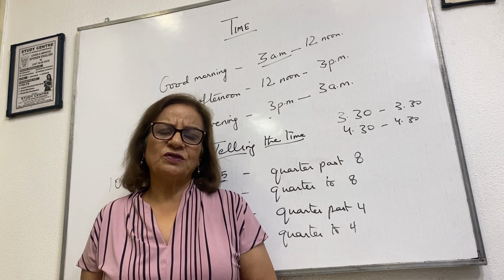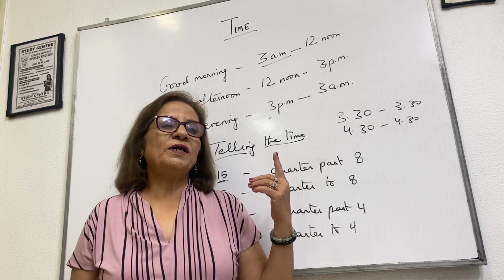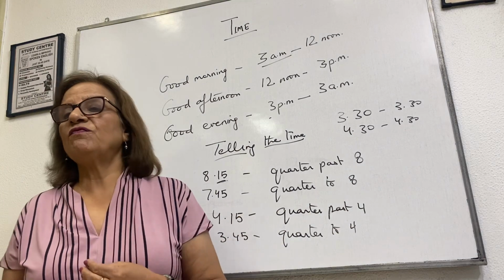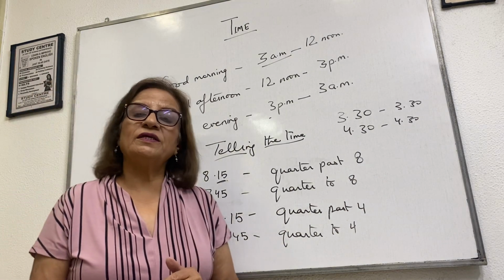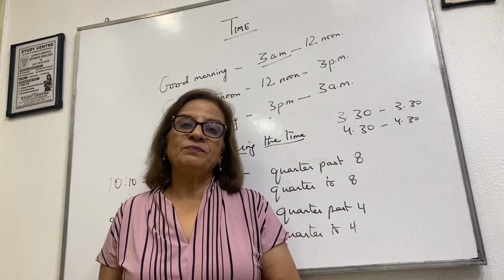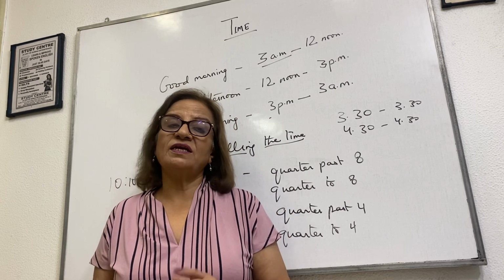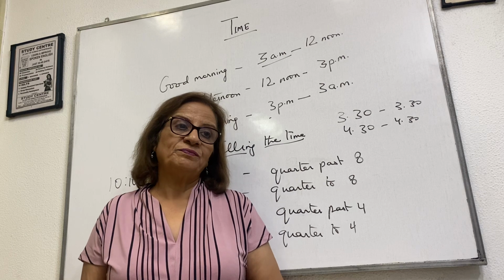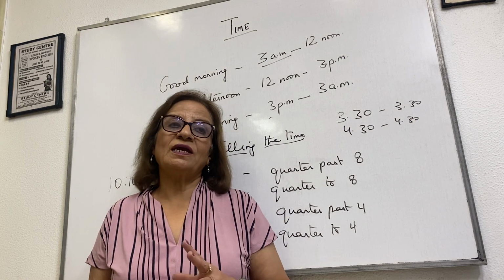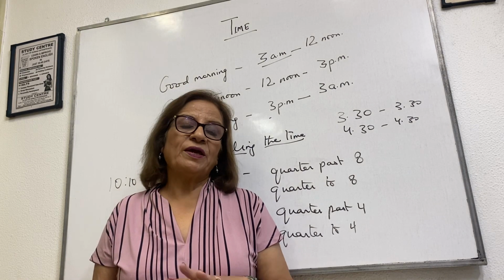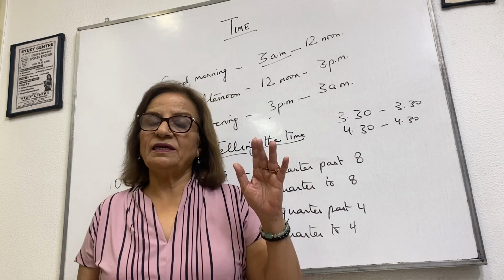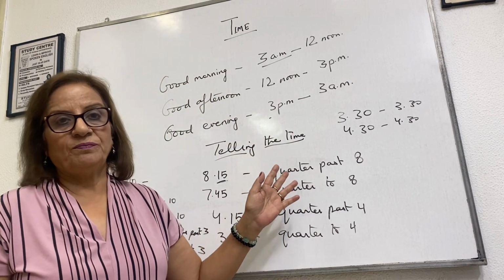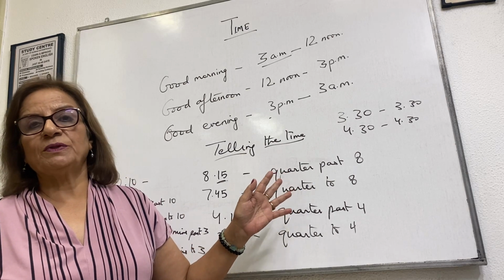How do I wish? Okay, so good morning, good afternoon, and good evening are very formal. Always be formal with your seniors. Like in school, can you say hello, ma'am? Students have nowadays started saying hello, ma'am, which is not correct. Okay, you only say hello, hi to your own peer group, your own age group people. Students should not say hi, hello to the elderly or your bosses or teachers or principal.